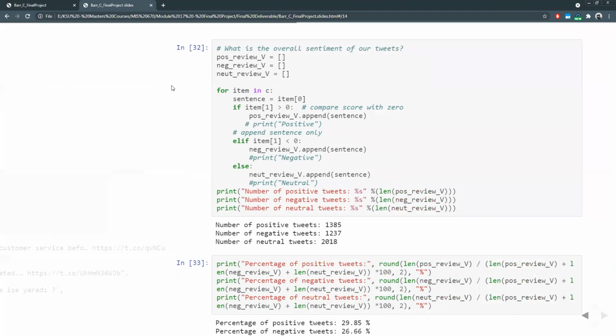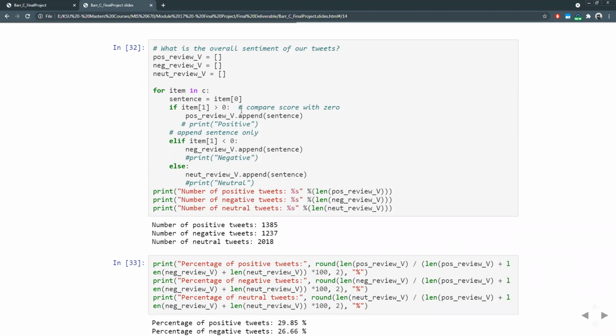The Vader sentiment tool is the preferred sentiment analysis tool that I decided to use for this. Based on our Vader sentiment analysis, roughly 29, almost 30% of our tweets were positive, 26% were negative, and it's cut off, but about 43% of our tweets were neutral.